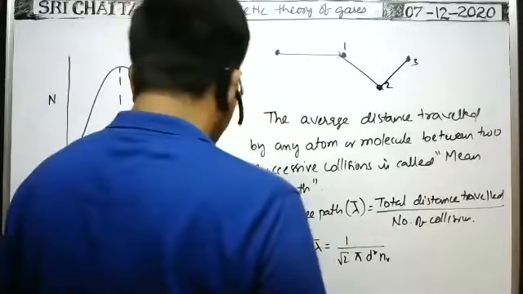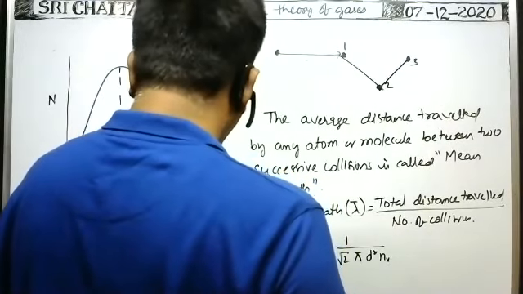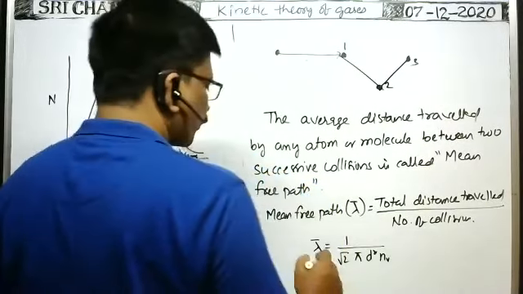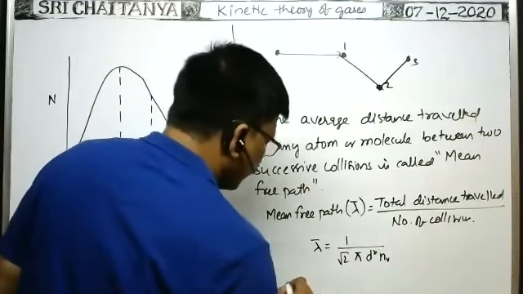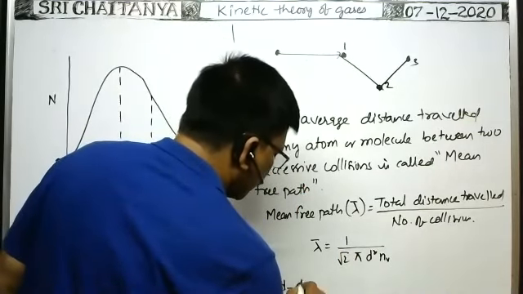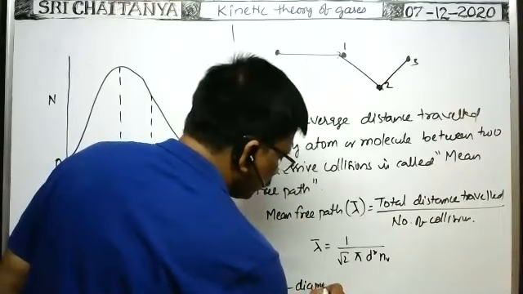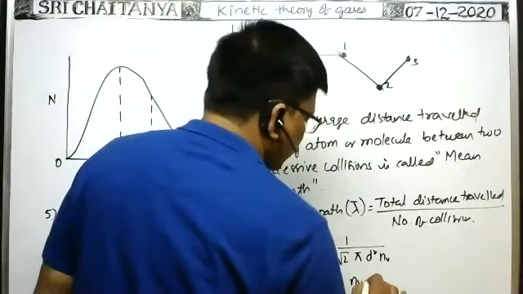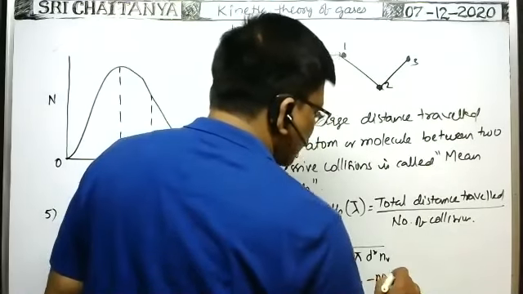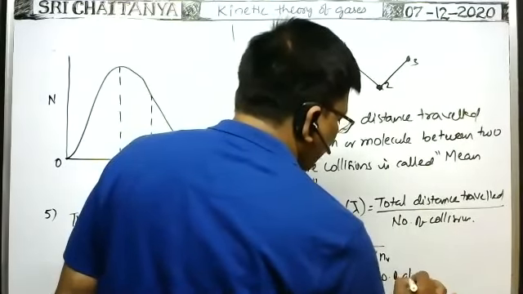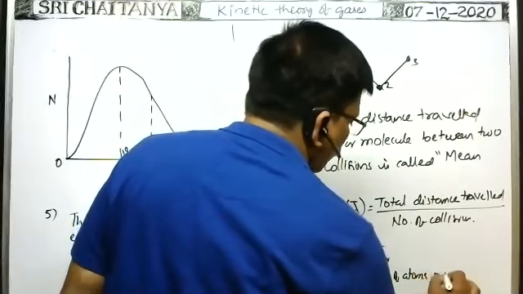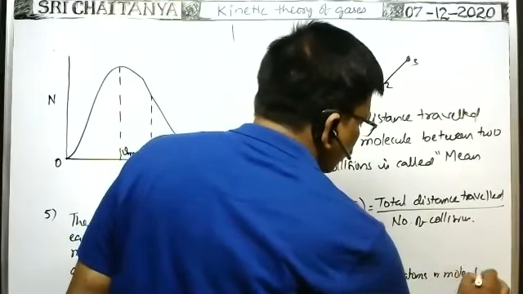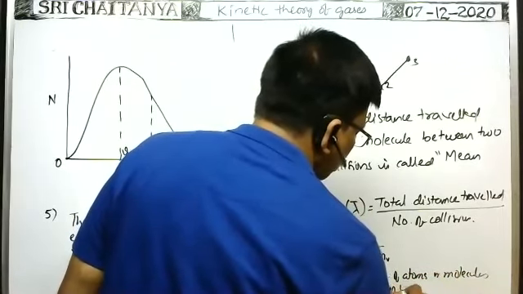Here d is the diameter of the molecule or atom, and n suffix v is the number of atoms or molecules per unit volume.